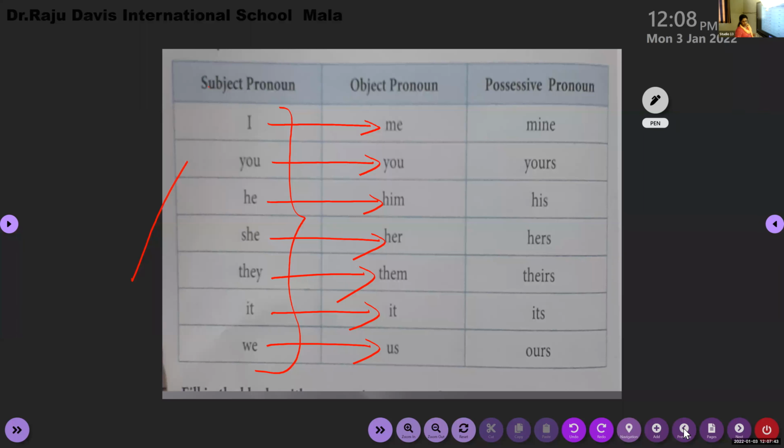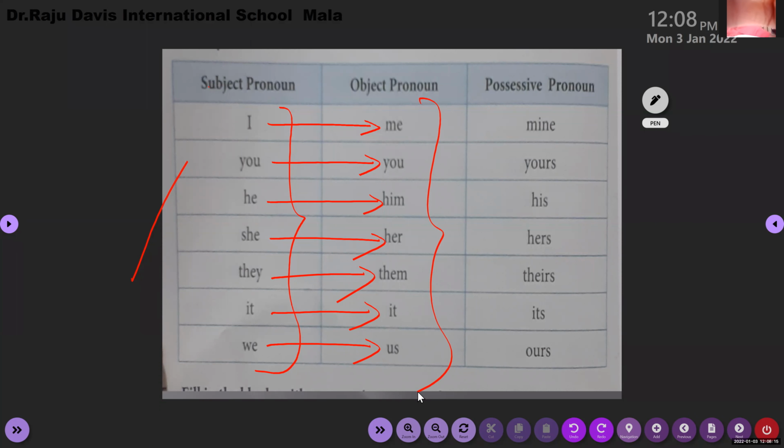I, he, she, you, it, we, and they are used to show who or what is doing the action, and its different forms, me, him, her, us, them, are used to show who or what is receiving the action. So we should know who is doing. For the doers of the action, we have to make use of these pronouns. For receiving the action, you have to make use of these pronouns. Just hold like that.